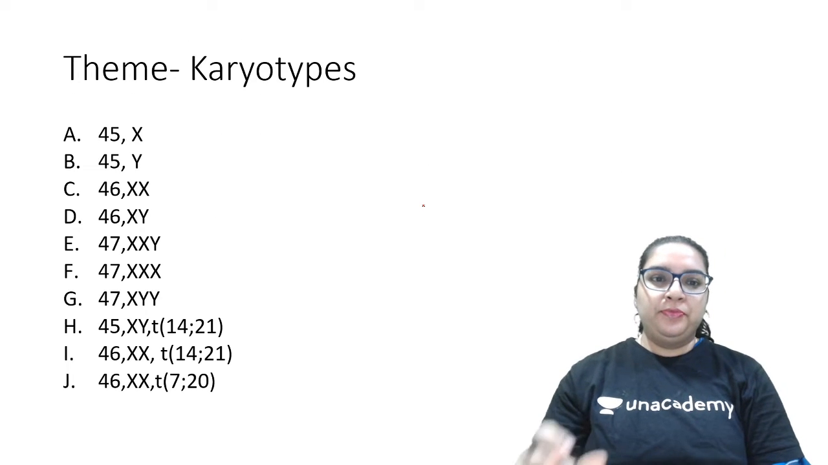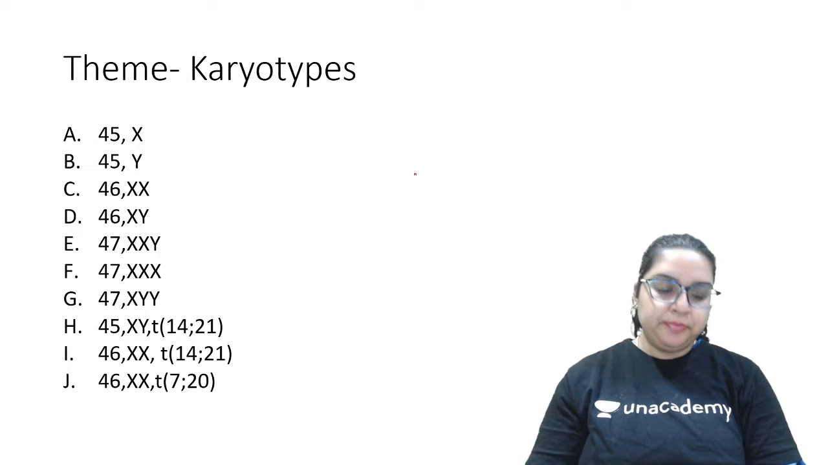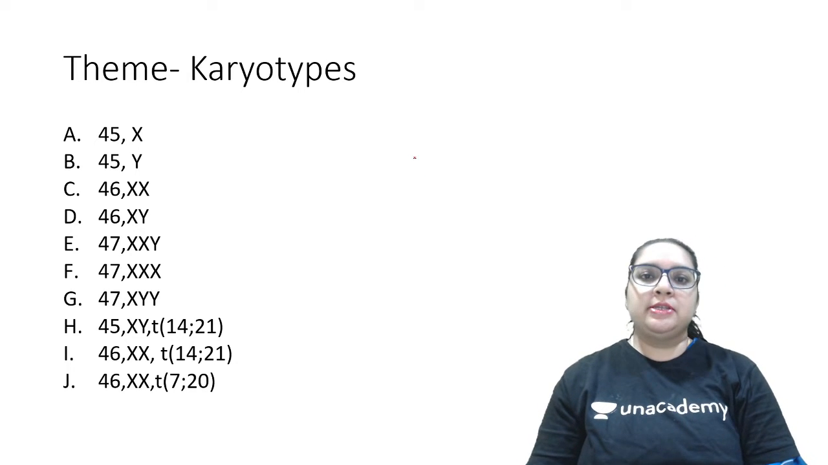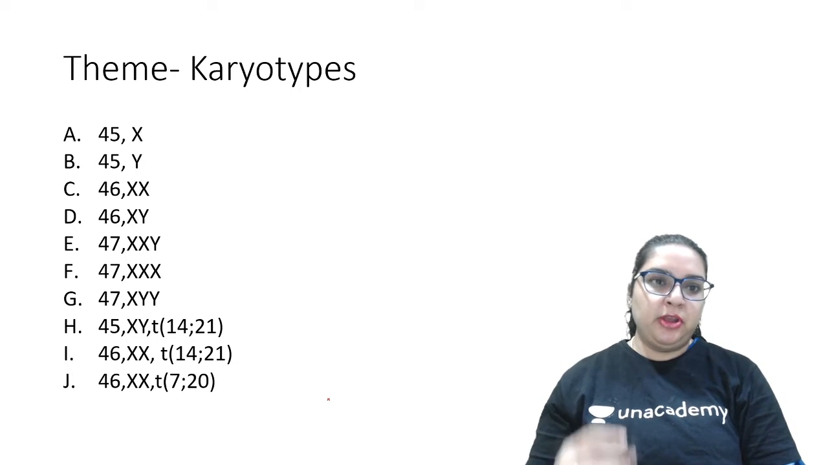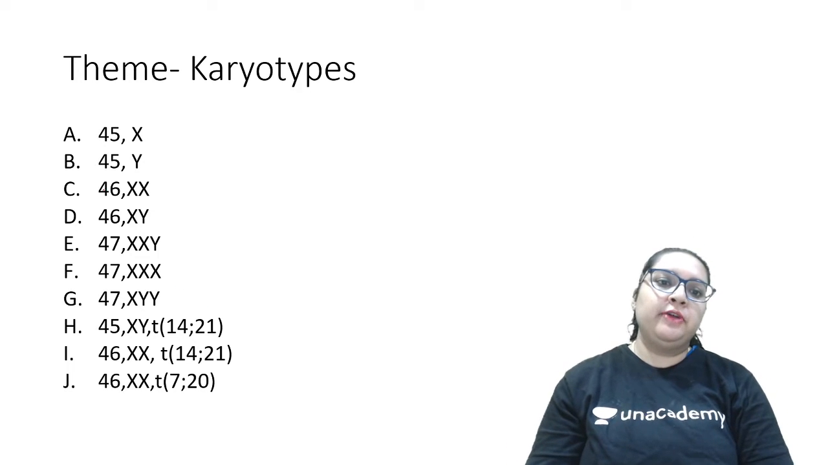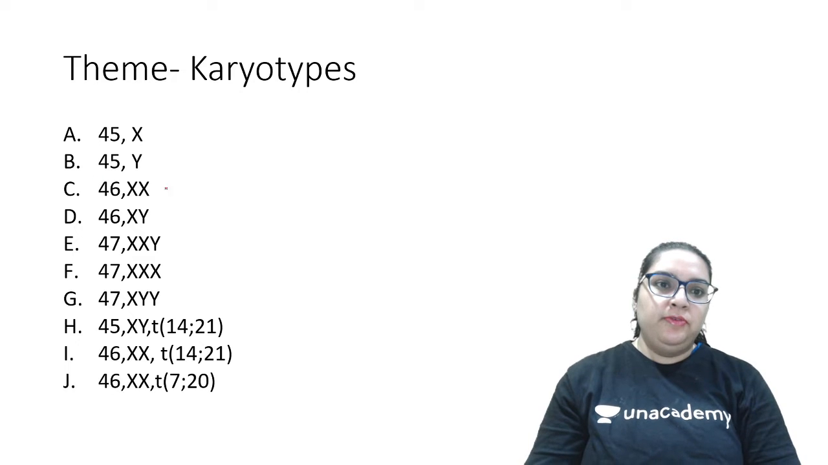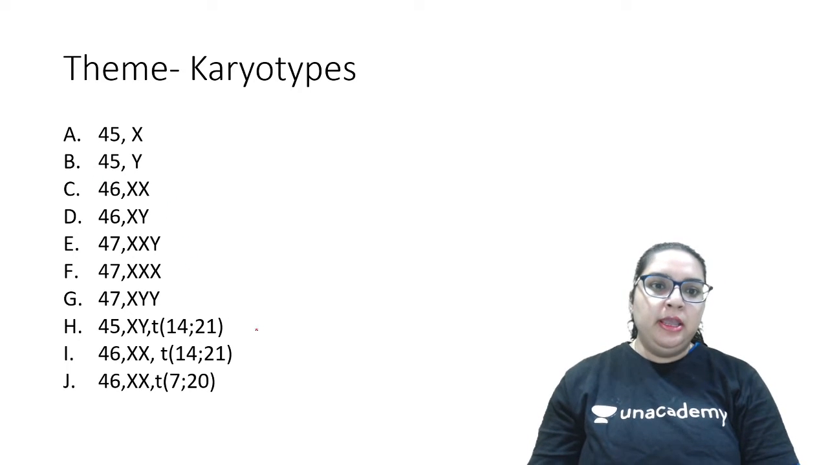Fine. Now the next session, something on genetics. I believe all of us are interested in genetics. So we have these different karyotypes. I'll not go through it all, but to simplify for you, we have two sets of 45, two sets of 46 over here, 47 with 3 sets, and the translocations.